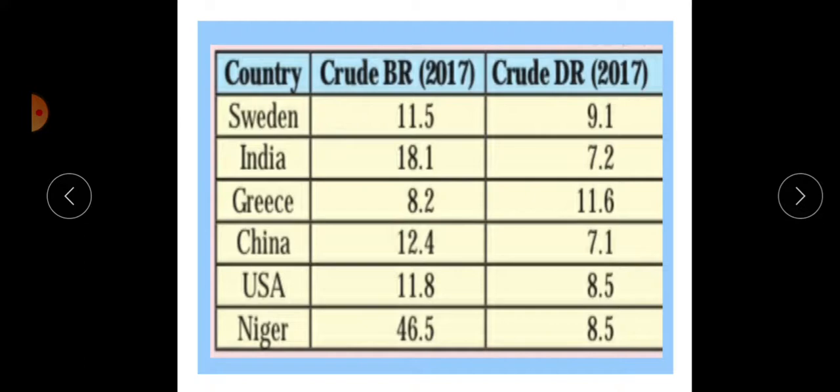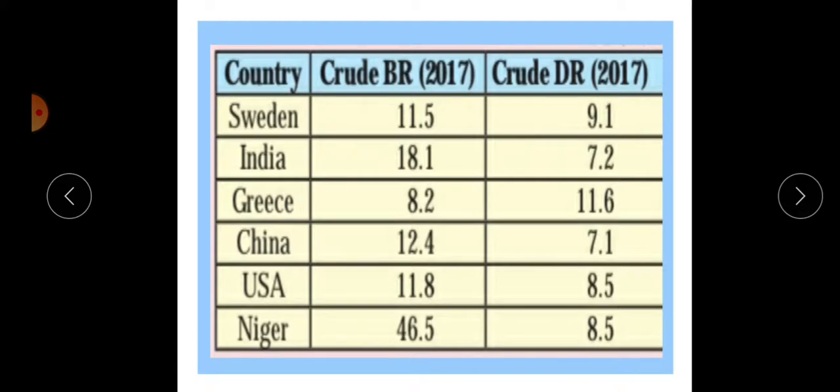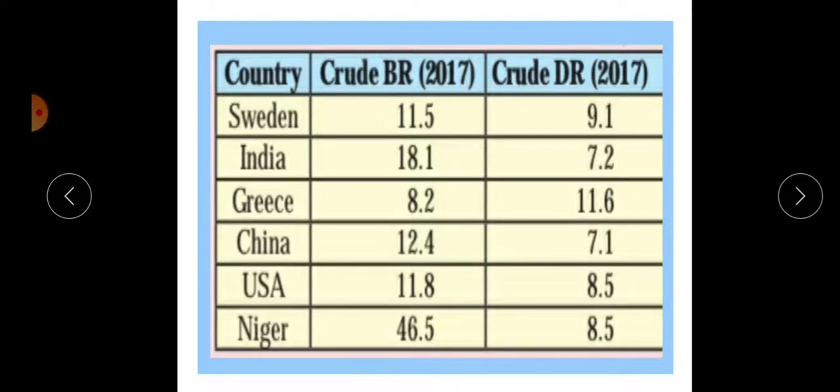Niger has 46.5 and an 8.5 death rate. This is responsible for a high growth. 46.5 minus 8.5 means 38 people are added within a year per 1000. So 38 is the population growth there. Niger is at a less developed to developing stage, because the death rate is also declining. So this is a developing condition.